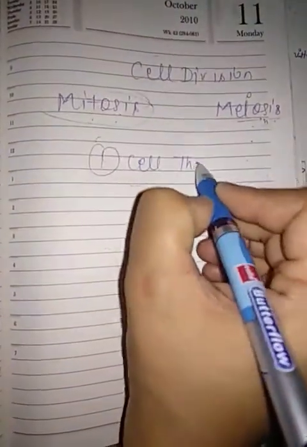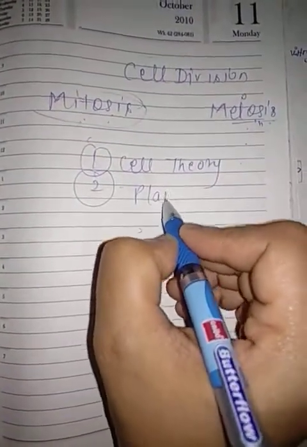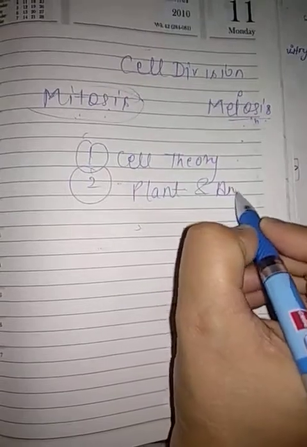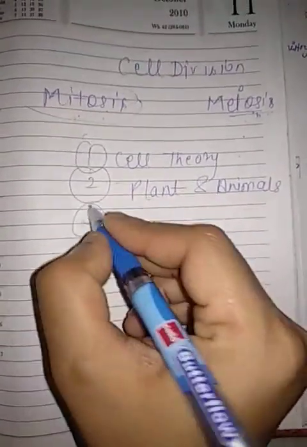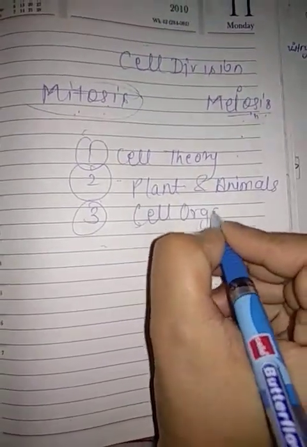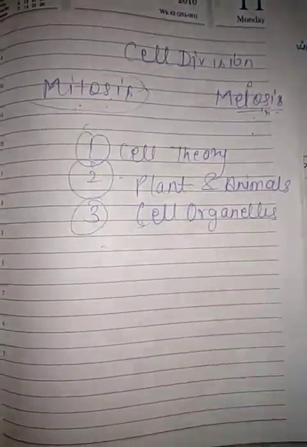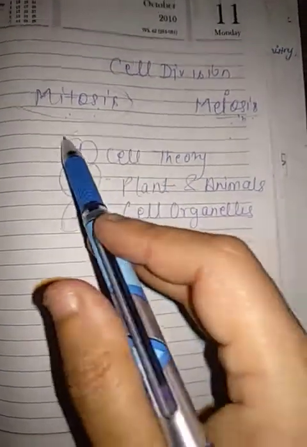So this is all about this chapter. You have to remember the main points of this chapter, which are very, very important. Number 1 is cell theory. Number 2, the plant and animal cell difference between them, which can come in any way. Then number 3, cell organelles. These are the 3 most important takeaways from this chapter.